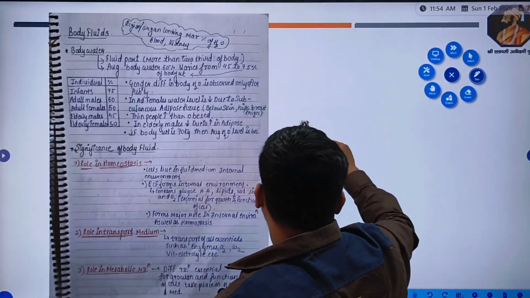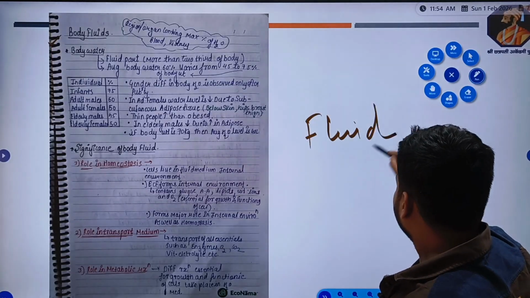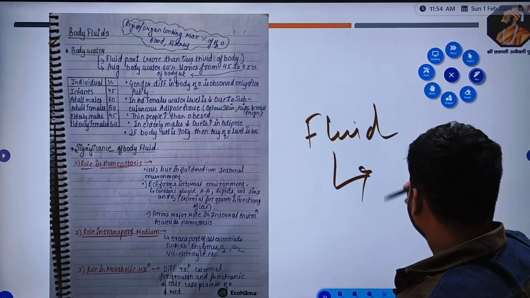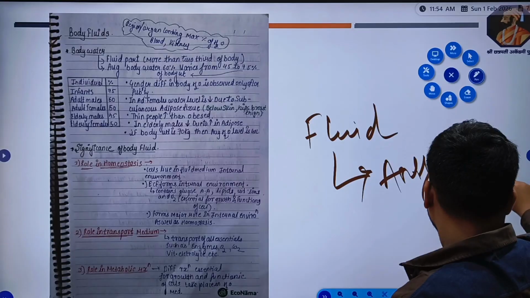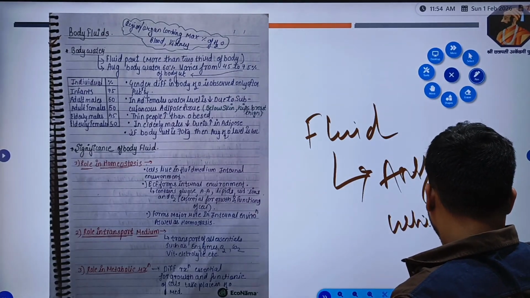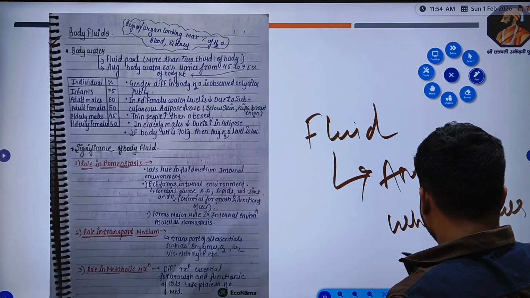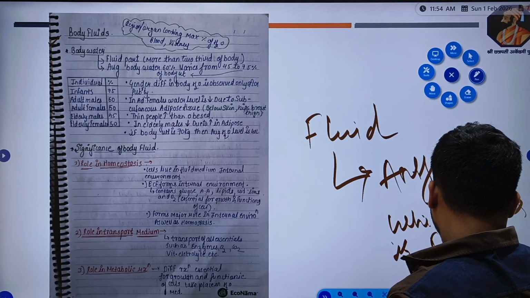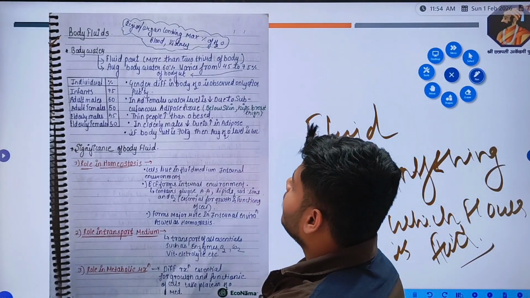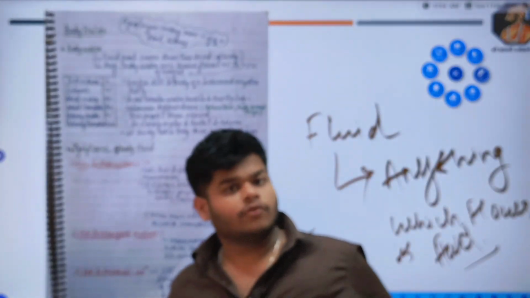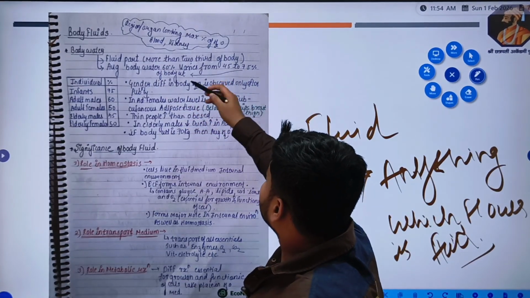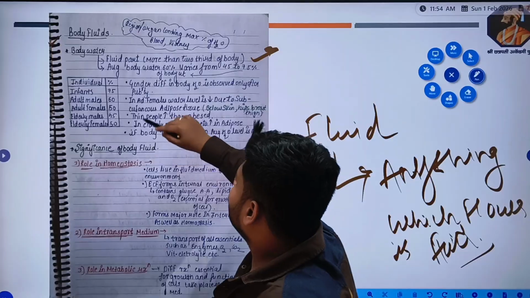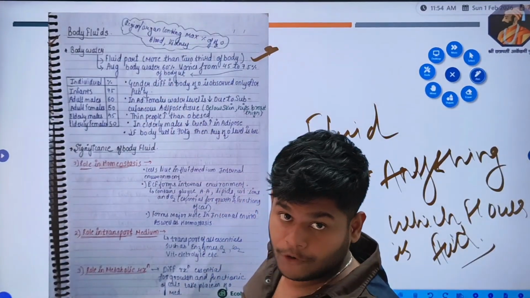So what is, first of all, fluid? Fluid is the thing which can flow. Anything which can flow is called a fluid. Now water can flow, so it is a fluid, right? The fluid part is more in our body, more than 2/3 of our body weight. Average body water is a body fluid because it can flow.